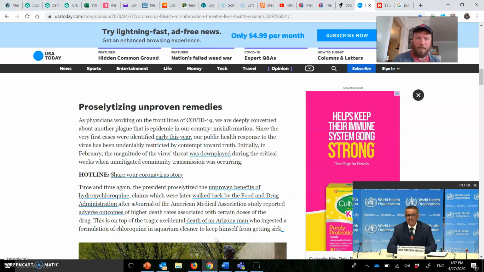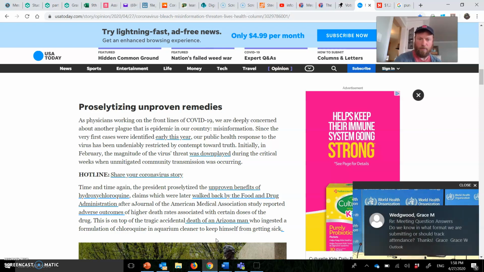Initially in February, the magnitude of the virus's threat was downplayed during critical weeks when an unmitigated community transmission was occurring. So things have been downplayed. Time and again, the president proselytized, is that word again, the unproven benefits of hydroxychloroquine, claims that were later walked back by the Food and Drug Administration after a Journal of American Medical Association study reported adverse outcomes of higher death rates associated with certain doses of the drug.